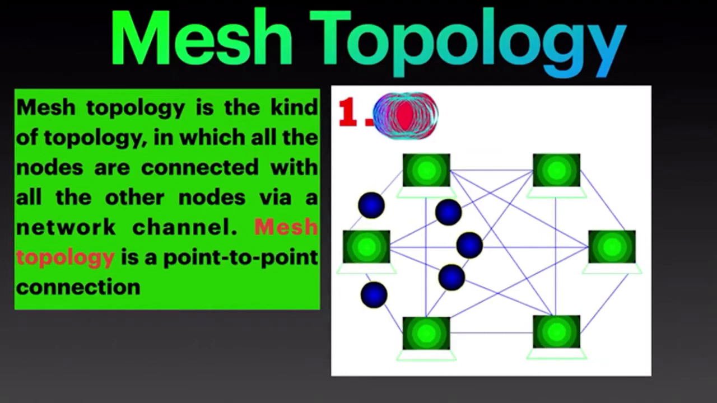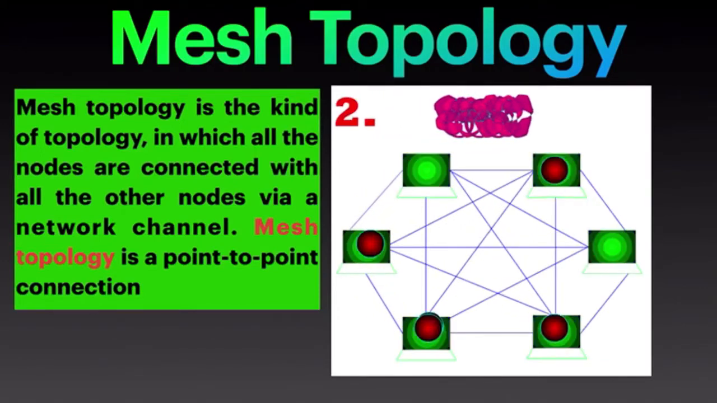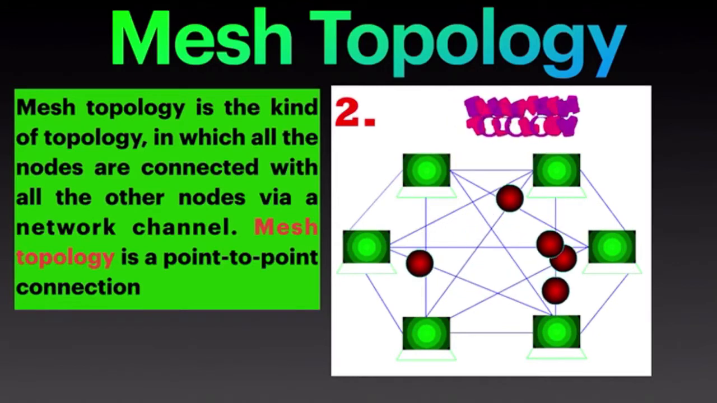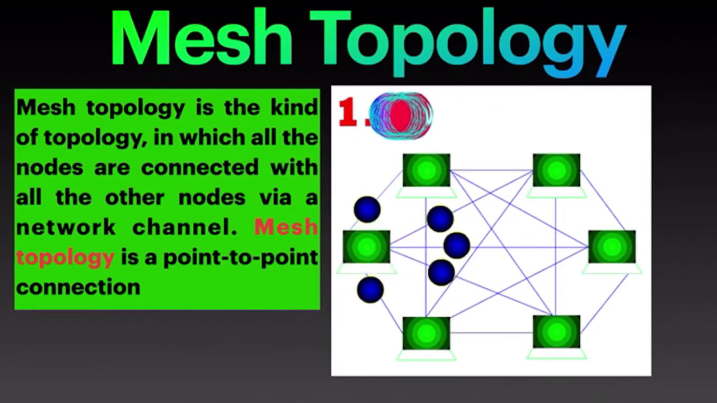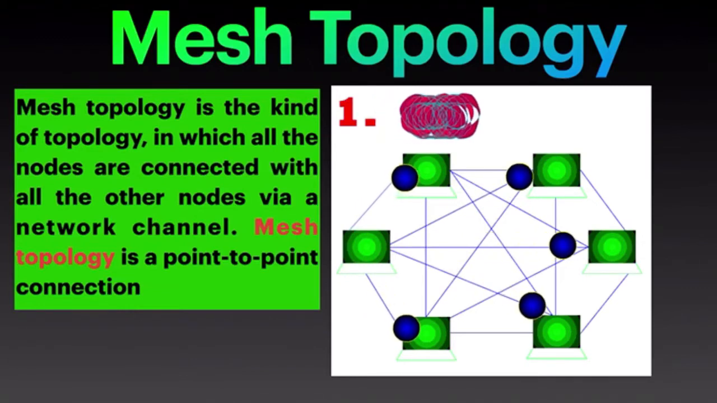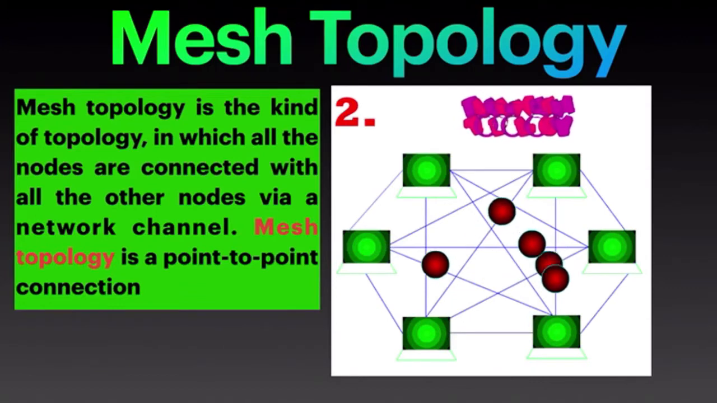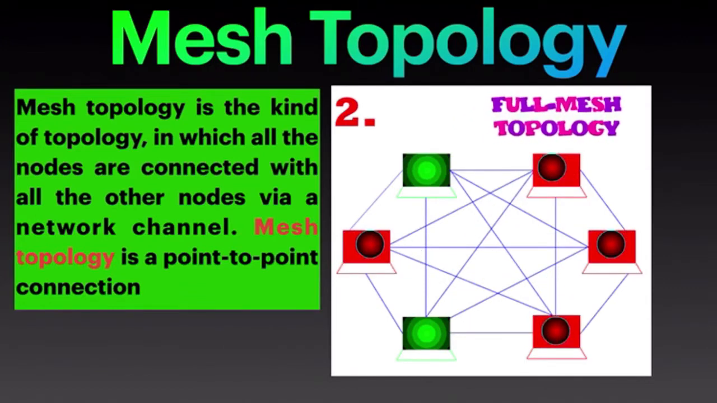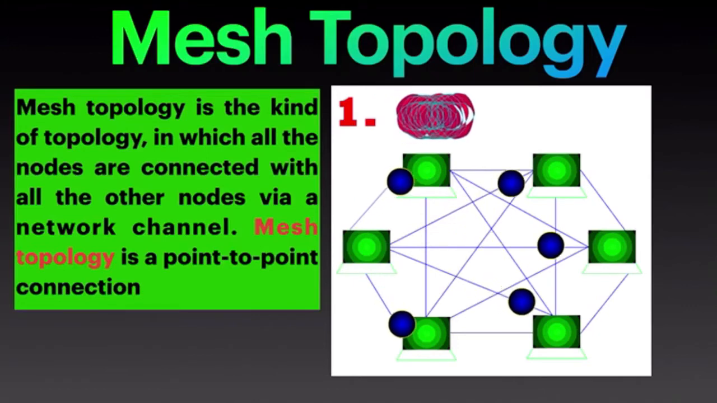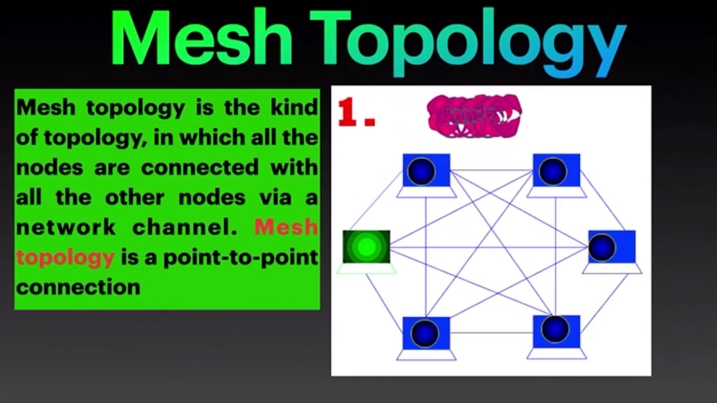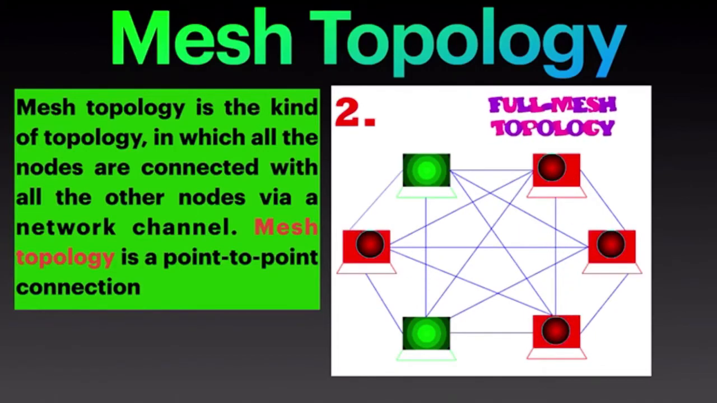Benefits of mesh topology: every connection has the ability to carry out its particular data load. Mesh topology is very robust. It is easy to diagnose faults. Mesh topology provides privacy and security. Drawbacks of mesh topology: mesh topology is challenging to install and configure. All the nodes are connected with each other. Bulk wiring is required. Let's jump onto the following topology.